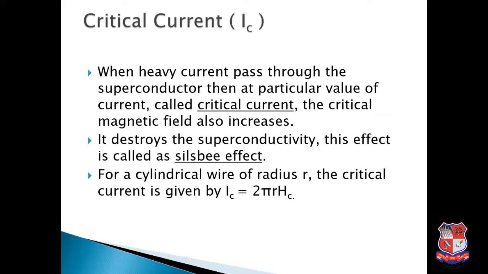Now for a cylindrical wire of radius r, the critical current is given by Ic equals 2 pi r Hc. Here Ic is the critical current, r is the radius of the cylindrical wire, and Hc is the critical magnetic field.